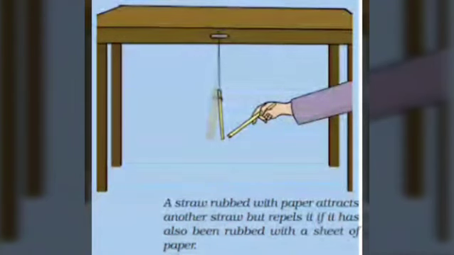Suspend one of the pieces from the edge of a table with the help of a piece of thread, as shown in this picture. Now hold the other piece of straw in your hand and rub its free end with a sheet of paper.